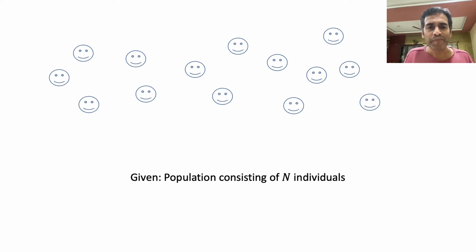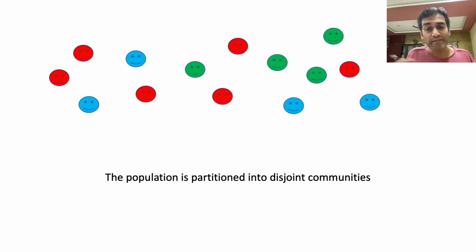Right? So consider a population consisting of n individuals, as I've illustrated in the figure above. This population has been partitioned into disjoint communities. In other words, each individual belongs to one and exactly one community. In the toy example that I have here, there are three communities which are represented by the colors red, blue, and green.